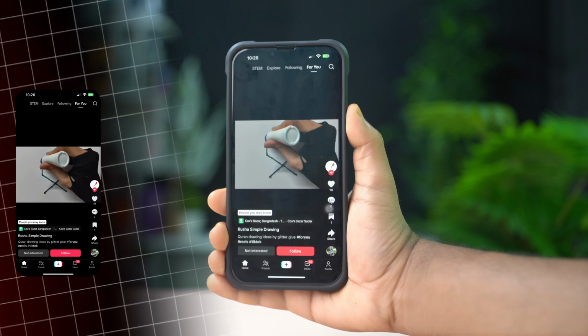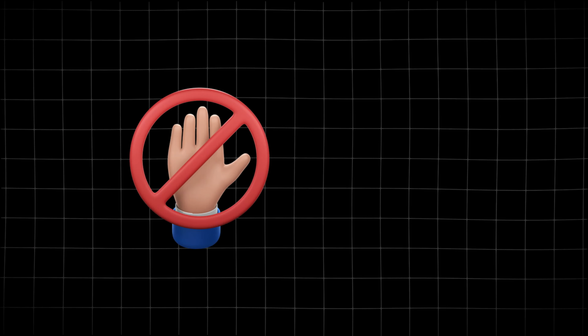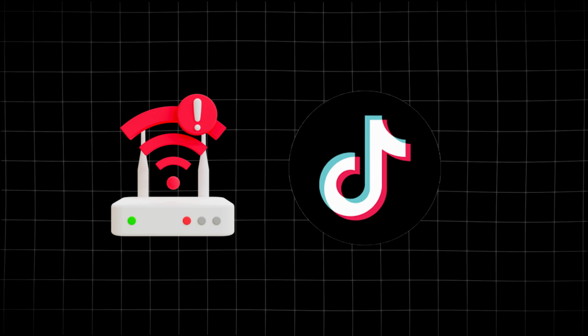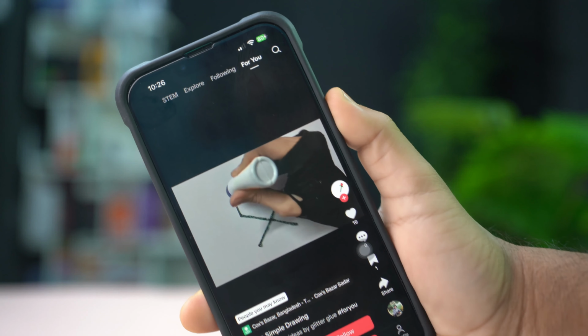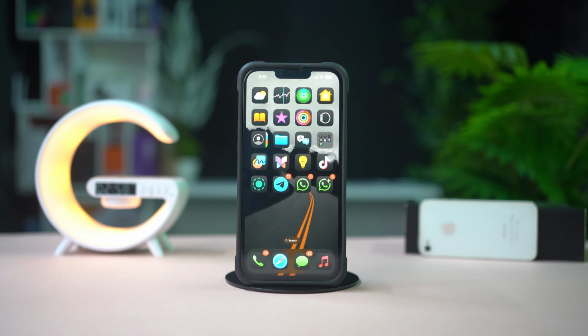Are you unable to like videos on TikTok using your iPhone? This usually happens due to restrictions on your account, poor internet connection, or TikTok detecting suspicious activity. In this video, I'll show you how to fix the TikTok not letting you like videos issue on your iPhone.